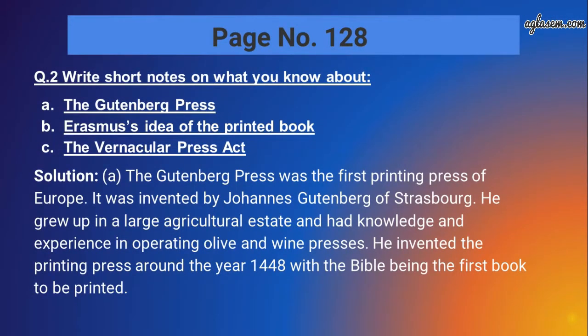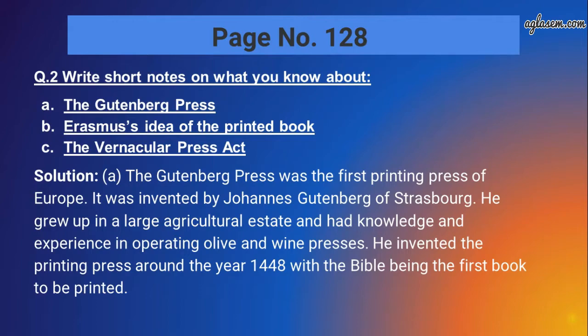Now moving to question number 2 from the same page, page number 128, which says write short notes on what you know about: first is A, Gutenberg Press; second is B, Erasmus's ideas on printed books; C is the Vernacular Press Act. So let's start with the A part.